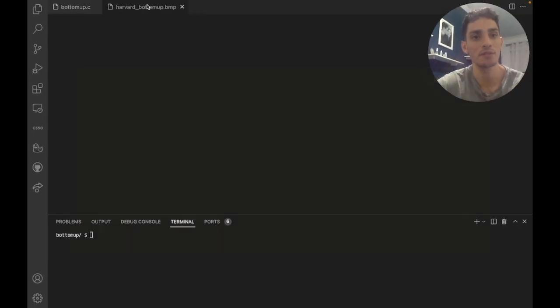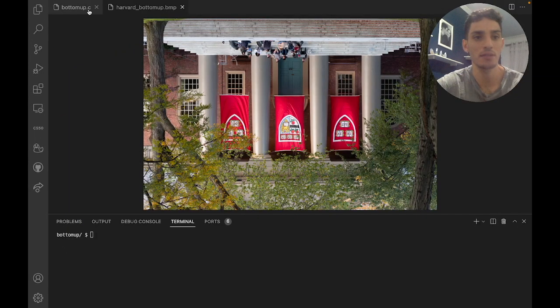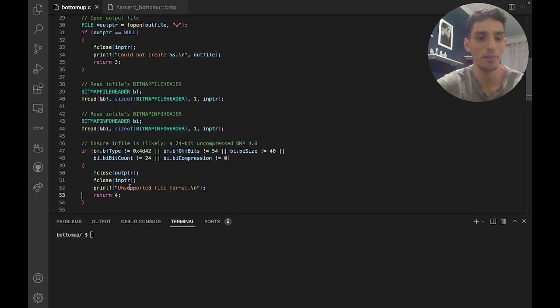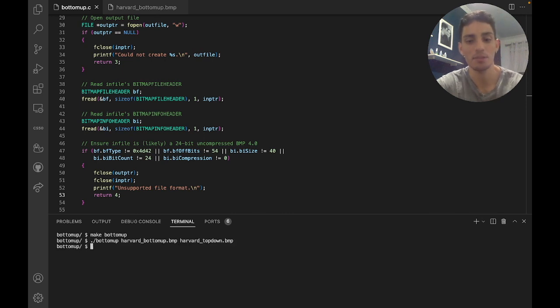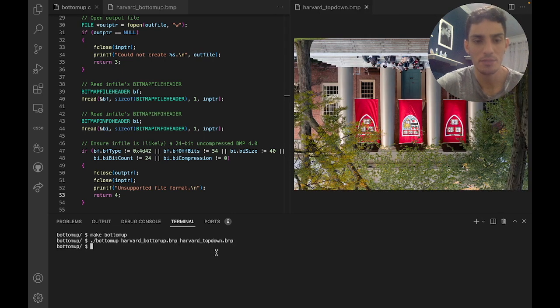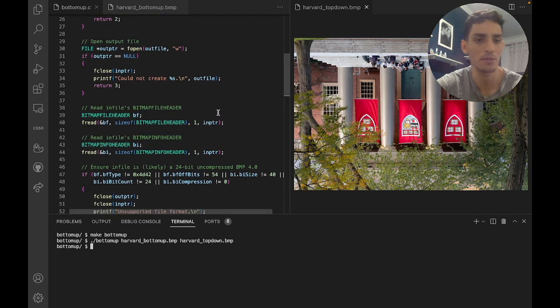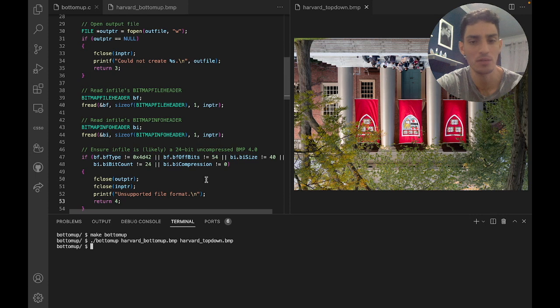At first we had this image here, upside down, but when we compile our code and run it, we create another image that should be right side up, but it isn't because we didn't change anything in our code.